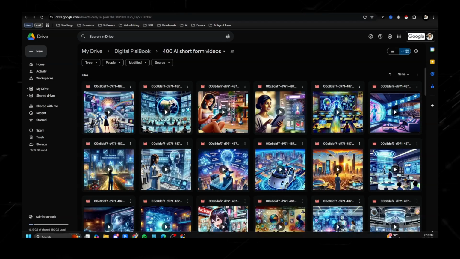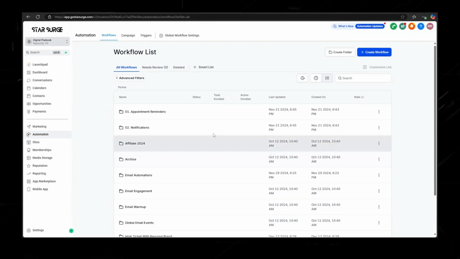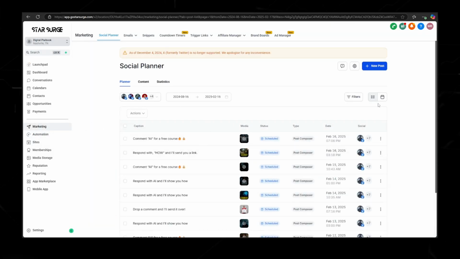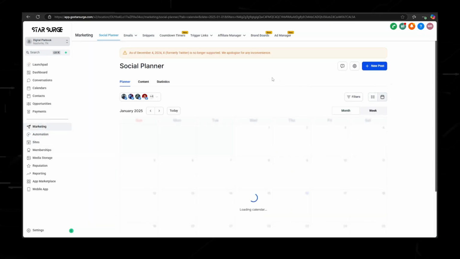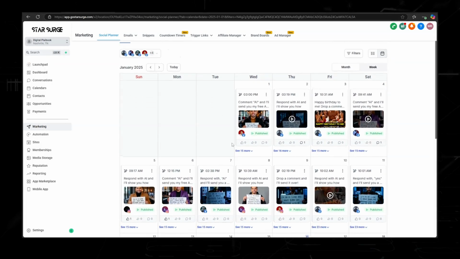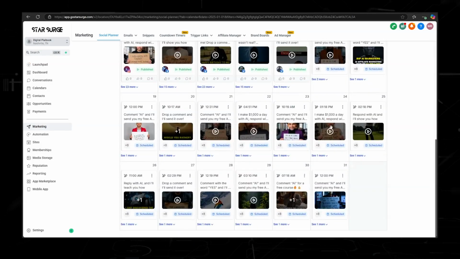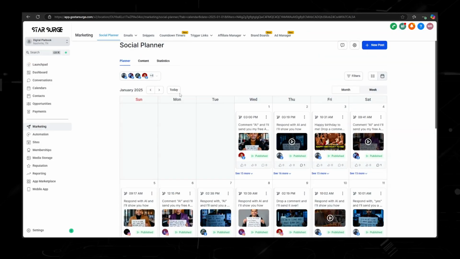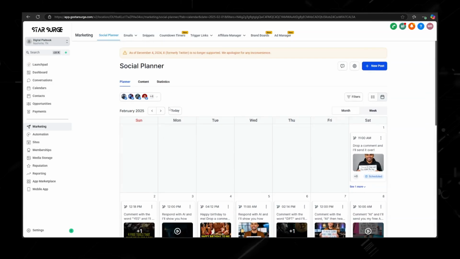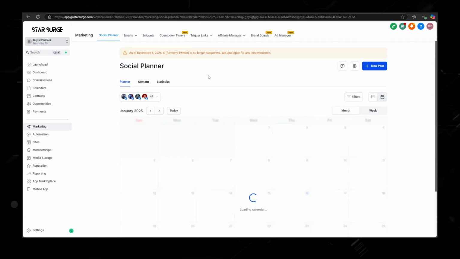And then what we're going to do is schedule it out on our marketing or social media planner. So as you can see, pretty much for the next 2 months, I have most of my content already planned out for short form, which takes a lot of time away, or gives me a lot of time back. As you can see, January is pretty much all filled out, and then we have February that is already pretty much all filled out, which is amazing.